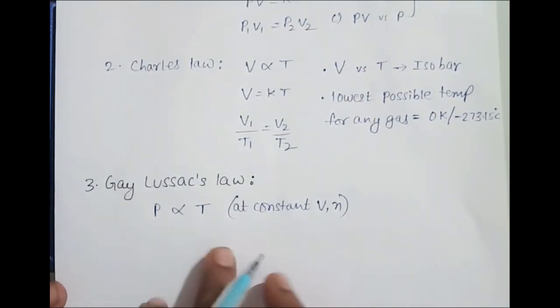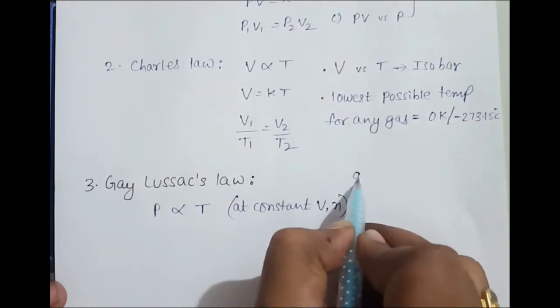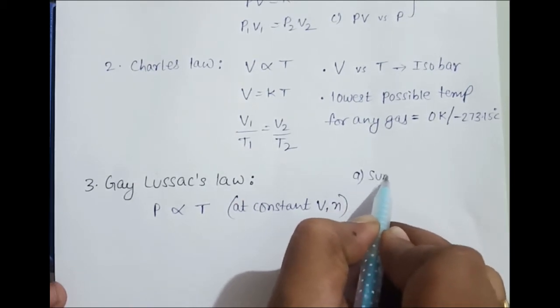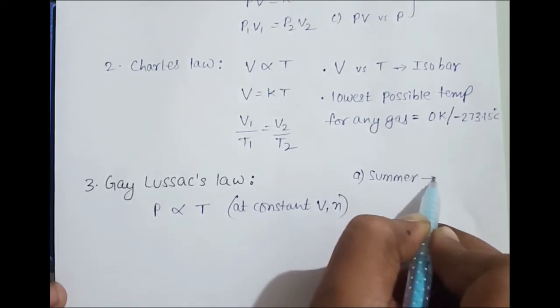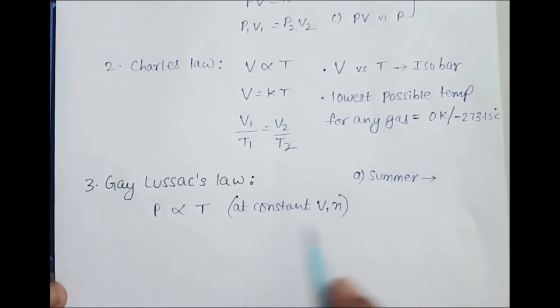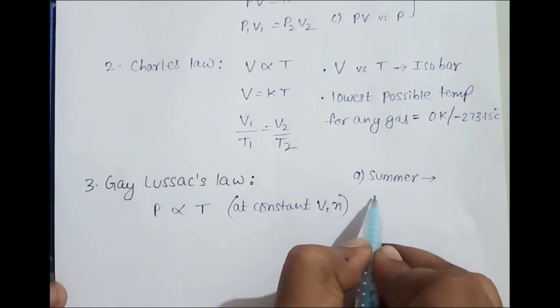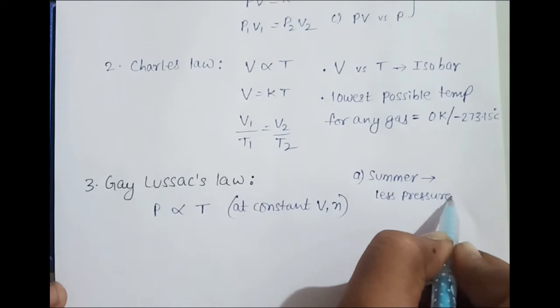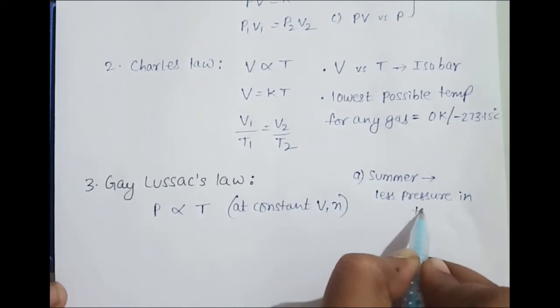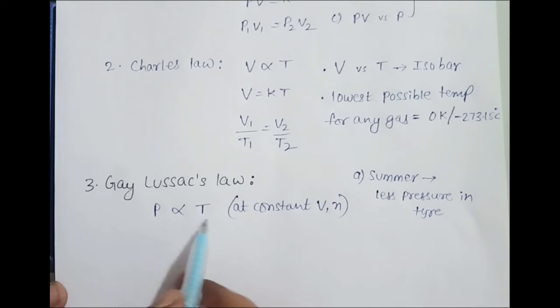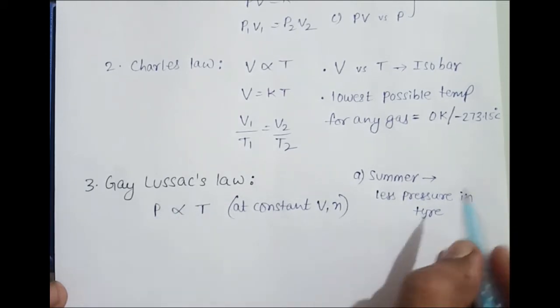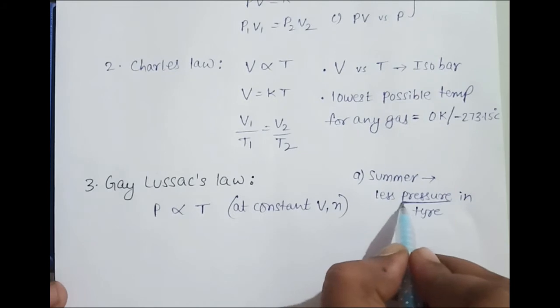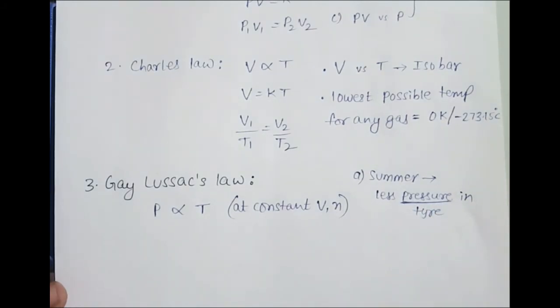This application is useful in everyday life also. For example, I'll tell you an application in the summer season. Generally, in a car tire we have to put less pressure in summer season. Why? The reason is this only. Temperature is already more in summer, so pressure will be more. If you put more pressure, it will increase even more. It may cause a tire burst and car accident.